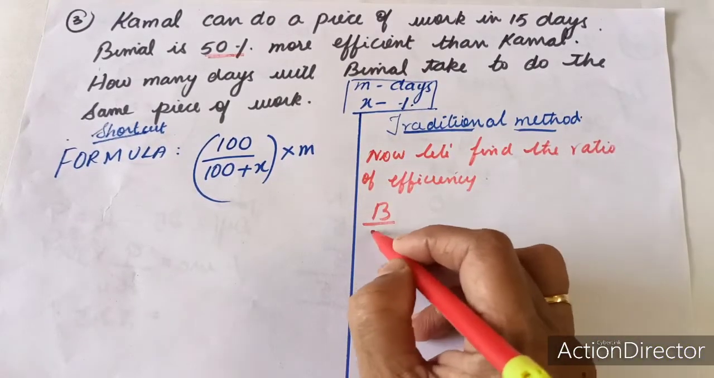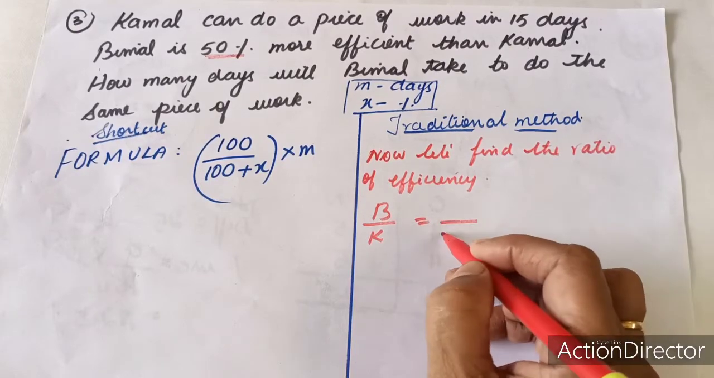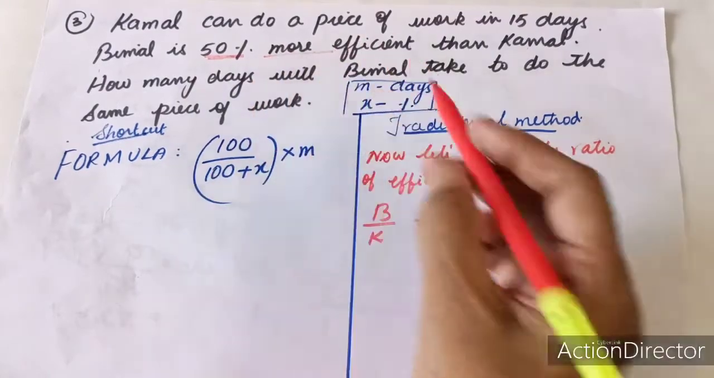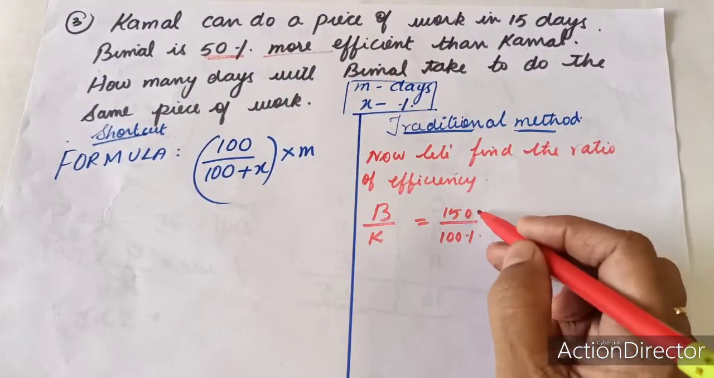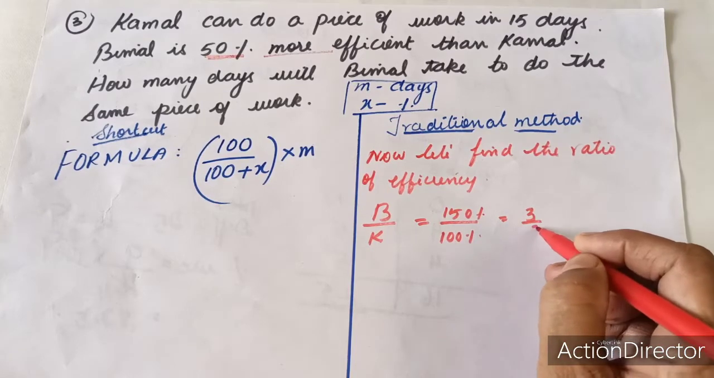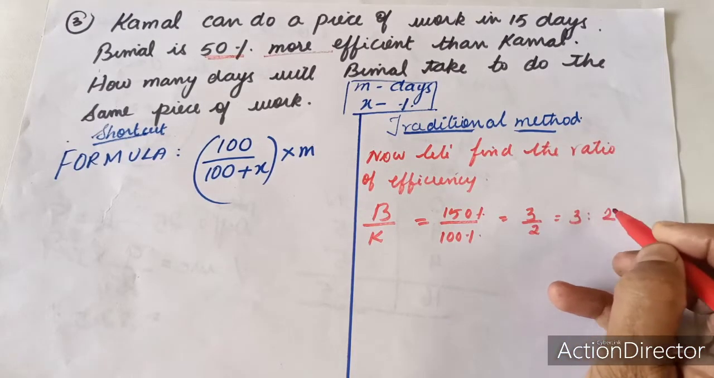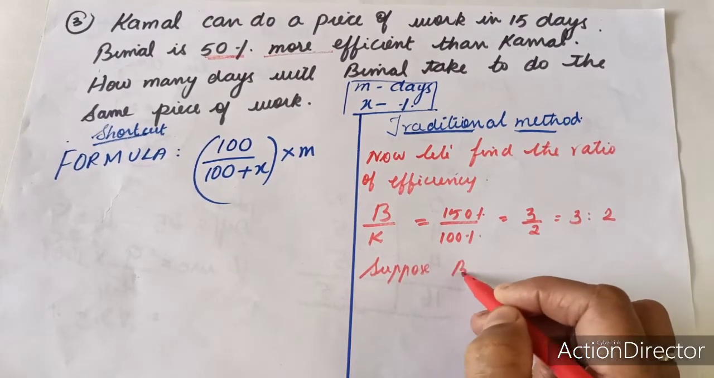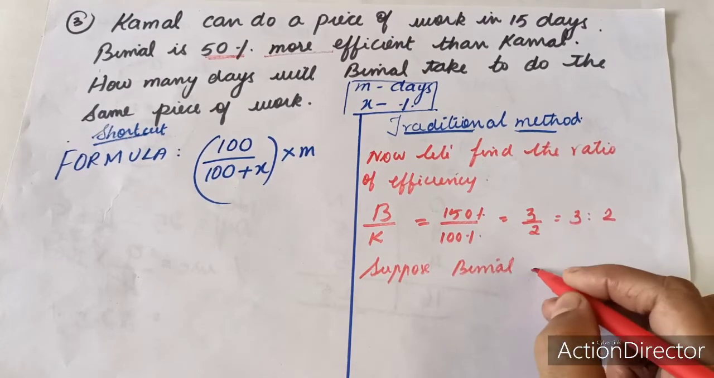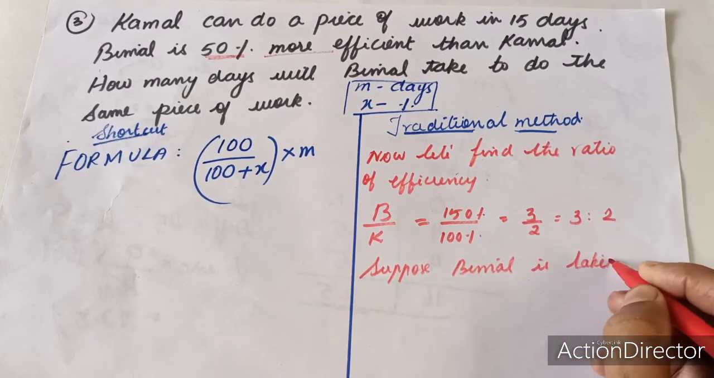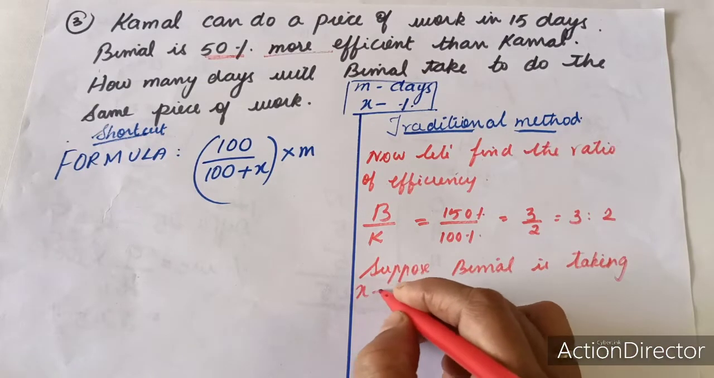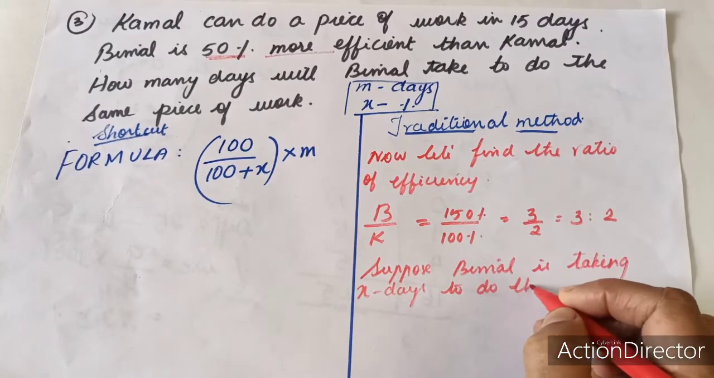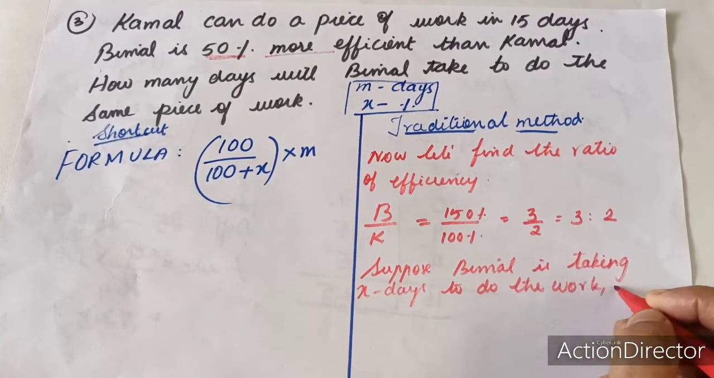So Bimal upon Kamal. Suppose Kamal is going to do 100% and Bimal is 50% more efficient, then Bimal will do 150%. Therefore, the ratio will be 3 upon 2, that is equal to 3:2. Suppose Bimal is taking x days to do the work. Then